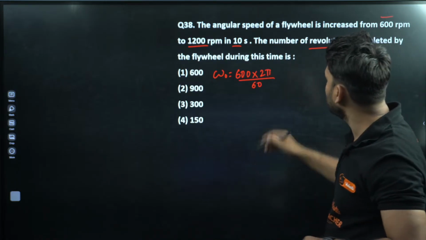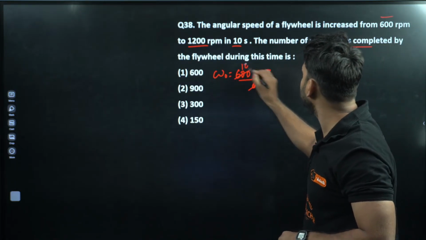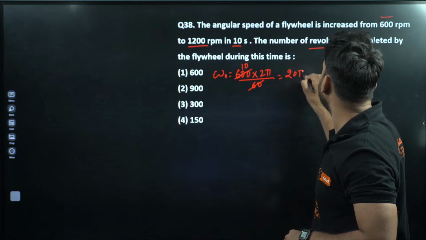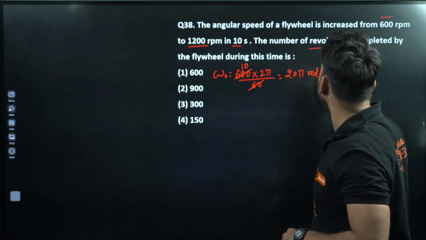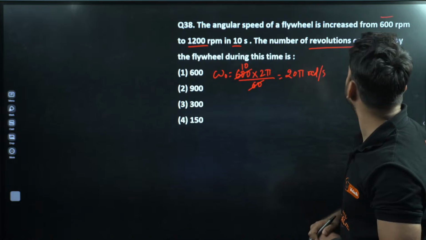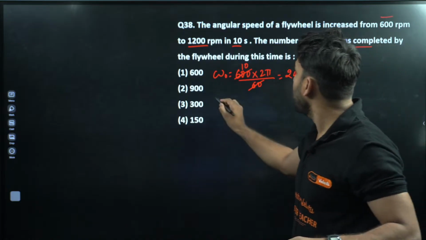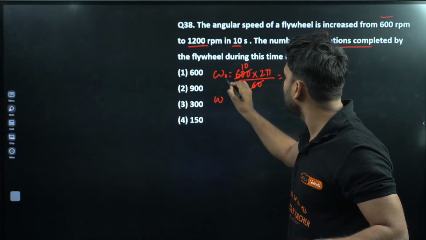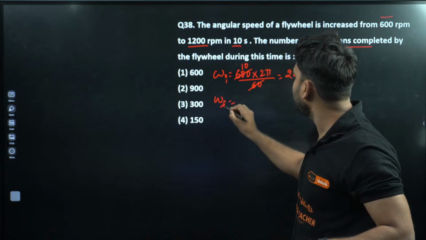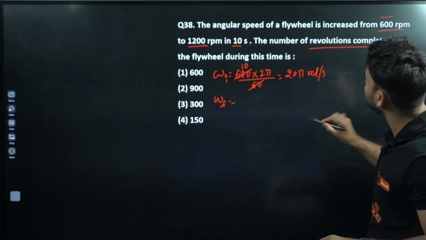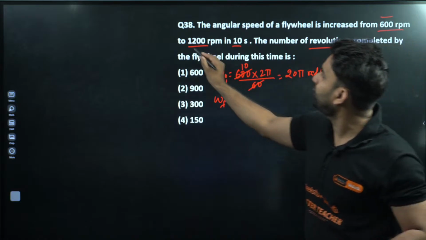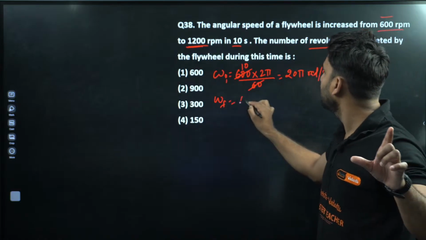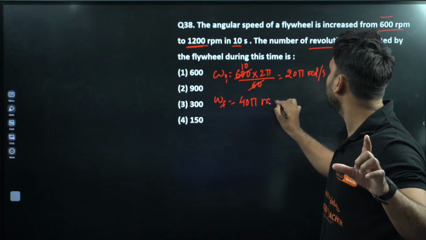We can change into this, so this will cancel 10. So this is here 20 pi radian per second. This is the angular speed, now in radian per second. Now if we talk about omega initial and omega final: when 600 rpm is there, we are getting 20 pi. So if 1200 rpm is there, we'll be getting 40 pi radian per second.